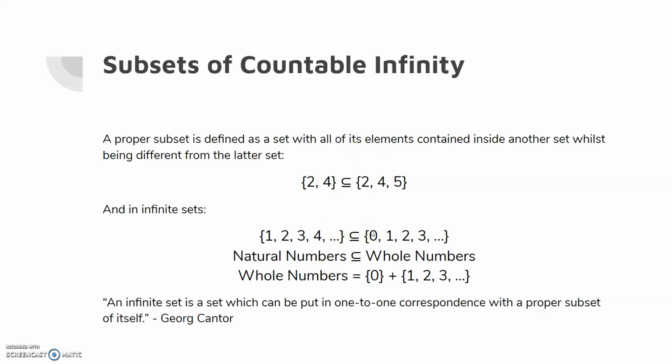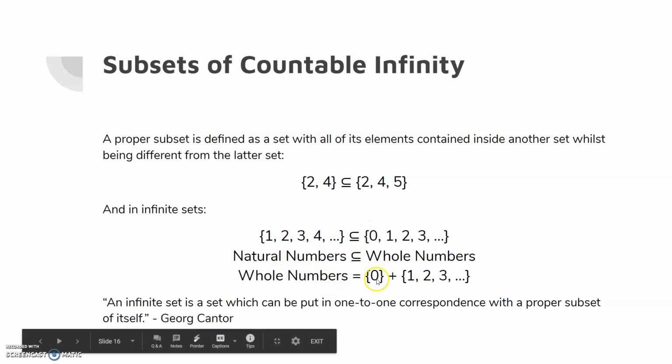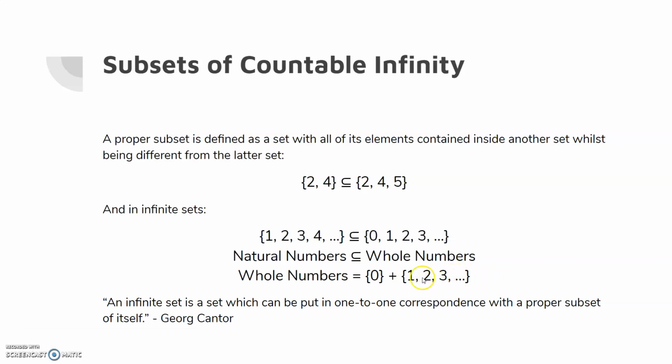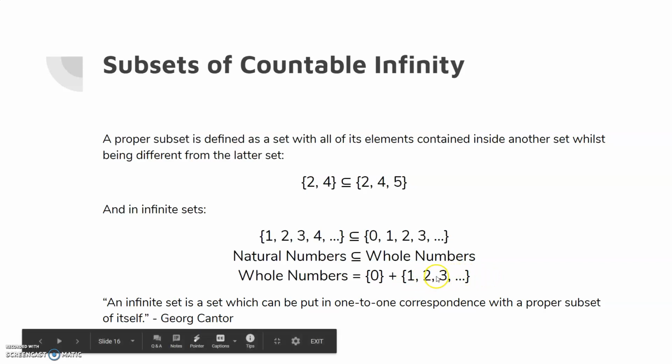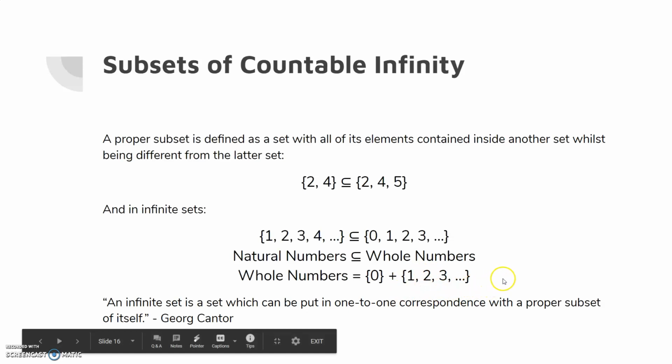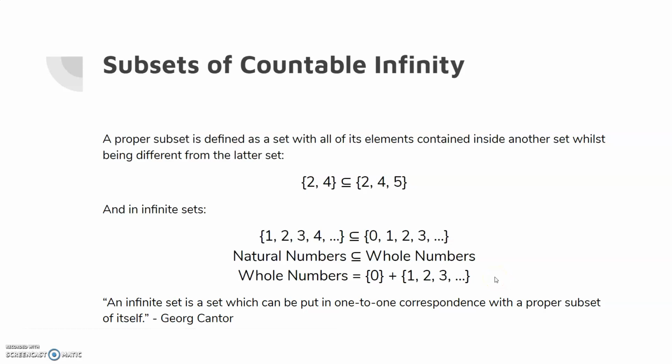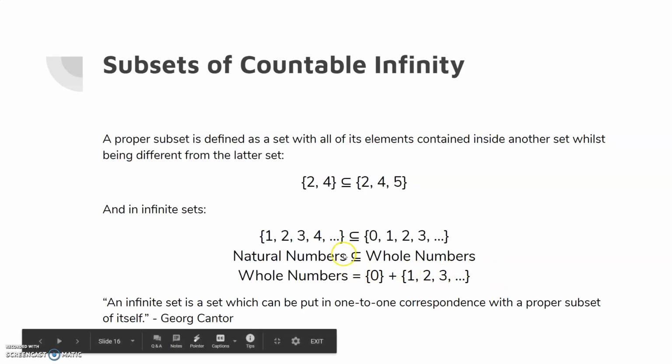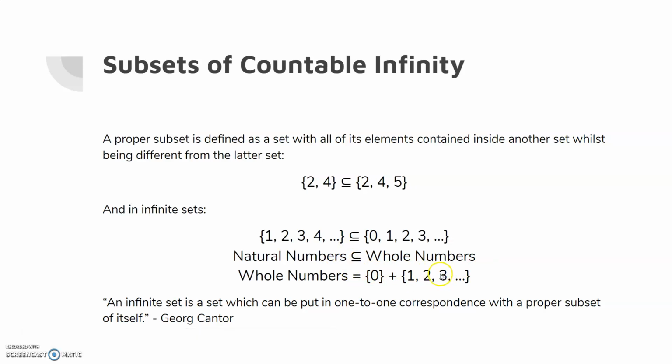Actually, something else fun we can do, we can even write the whole numbers as the union of the sets {0} and {1, 2, 3, ...}. Then we can create the whole numbers from this, since these are the natural numbers. We can create the whole numbers again by subtracting 1 from each of these. And we've created the set of all whole numbers from a proper subset of itself, which is something that will come up again in a bit.